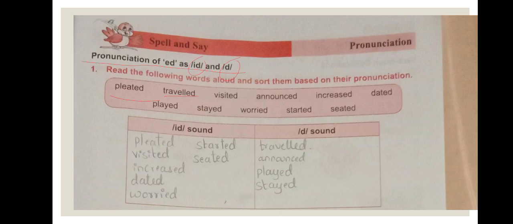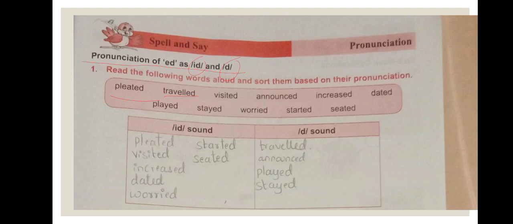The next one is visited. Where does it come? It comes in the ID sound. Visited. Announced means the teacher announced in the assembly the first prize winner. Announcement. Next, increased. Yes, it comes in the ID sound. Increased. Dated. It also comes in the ED sound. Worried. It also comes in the ID sound.